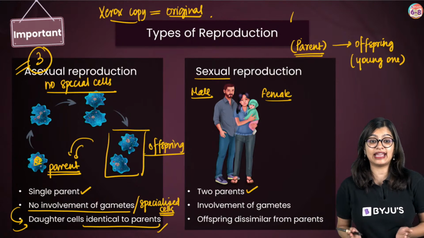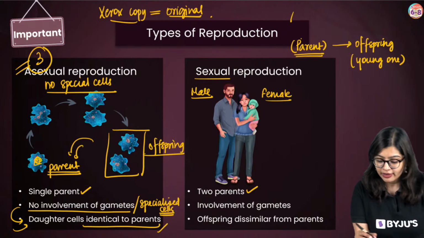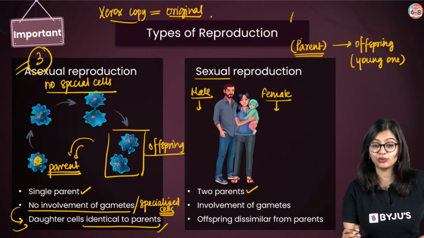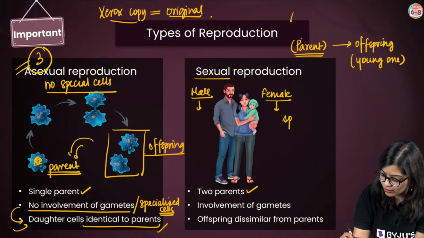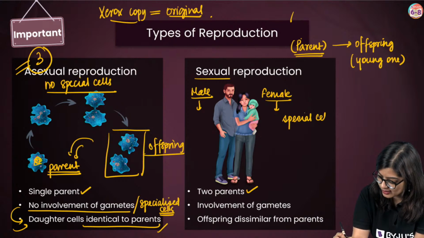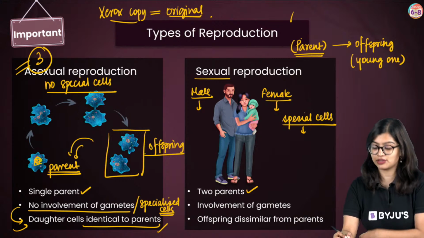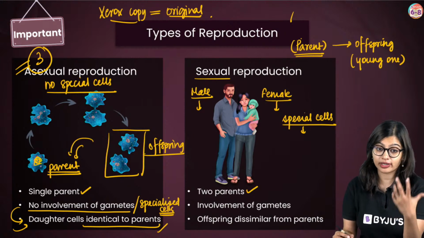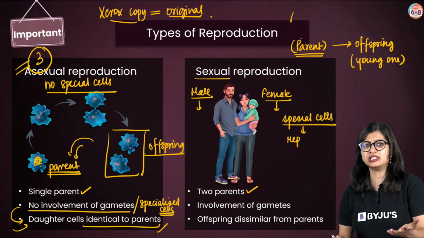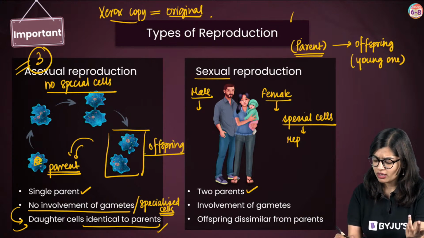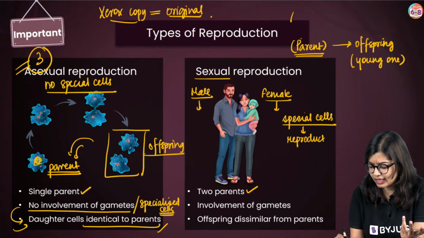When you say that they are involved, they produce some special cells in the body. These special cells are involved in reproduction, so I can call them reproductive cells. Do you all agree?